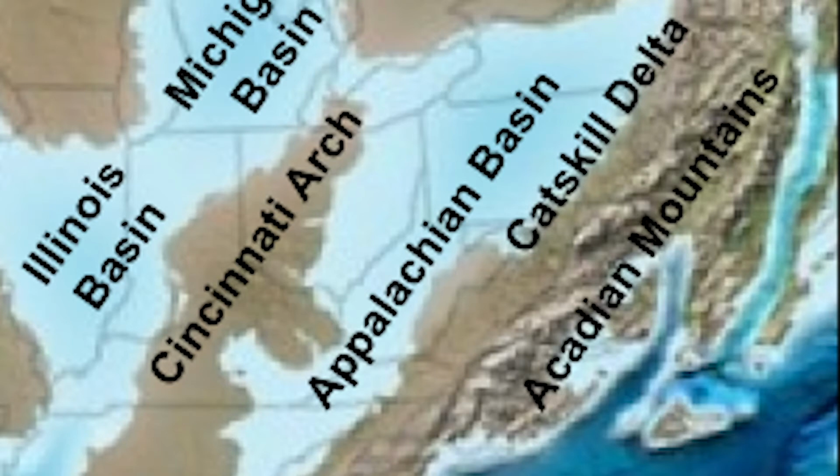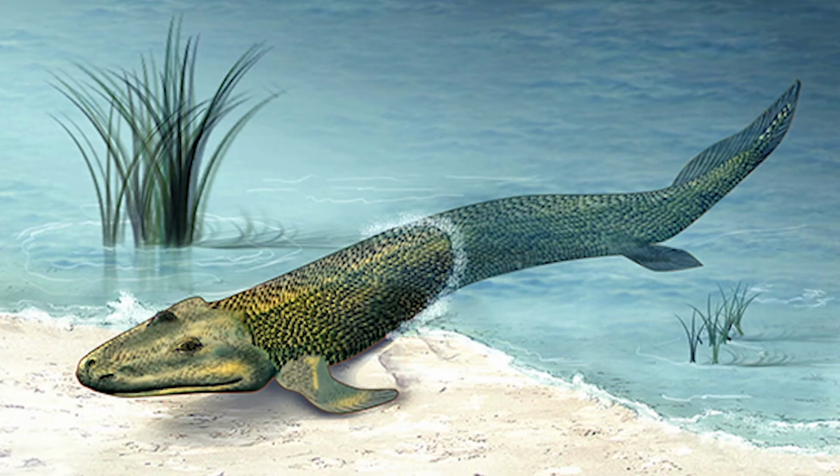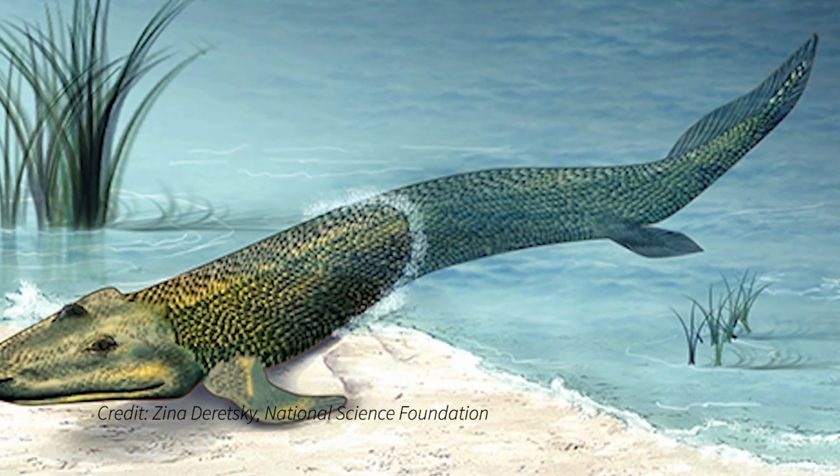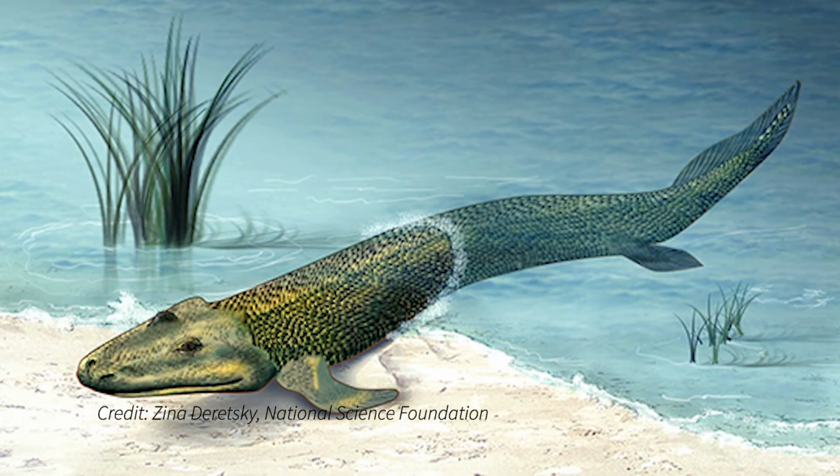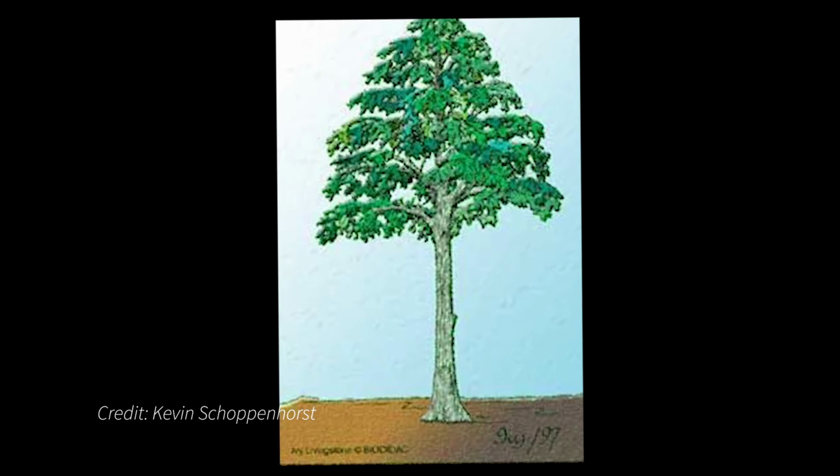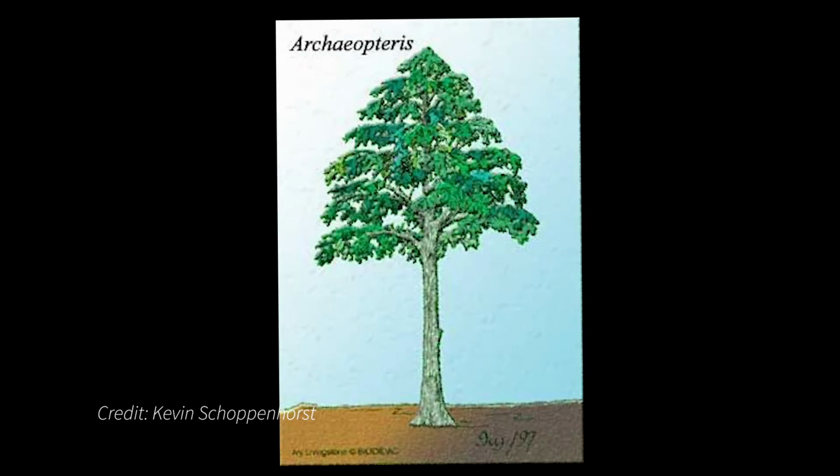Tetrapods made their first appearance in central PA during this time. Amphibians, insects, and land plants such as the Archaeopteris dominated the area until the Carboniferous period began and the shoreline retreated eastward, exposing even more of PA.